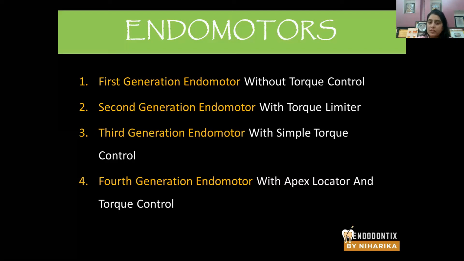Then there was the second generation endomotor with a torque limiter. They limited the amount of torque produced. Third generation endomotor with simple torque control. That means they controlled the amount of torque produced. I'm going to show you how in the future slides. Then the fourth generation was an endomotor with an integrated apex locator and a torque control system. I'm going to talk about the torque control system later.